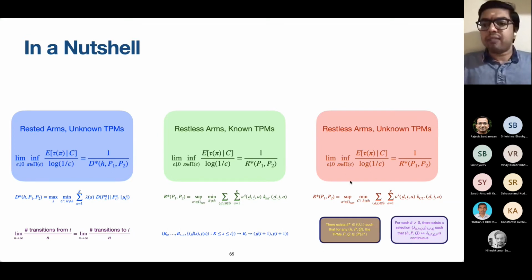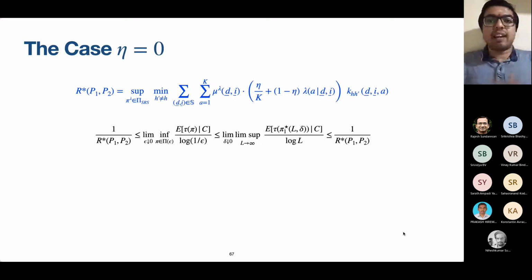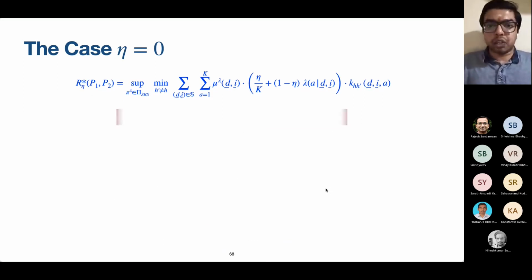In the last setting, we were able to establish the results only under certain assumptions, which seem to be quite necessary to carry out the analysis. Okay, so I said that we had this trembling hand parameter eta and all of that. What if this eta is 0? How will this analysis look? When eta is not 0, the upper and the lower bounds match. What will happen in the limit is the question.